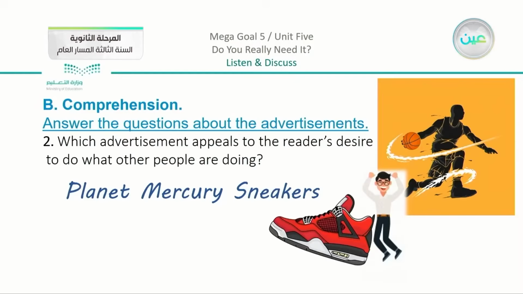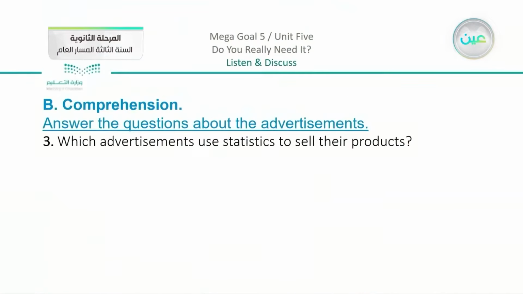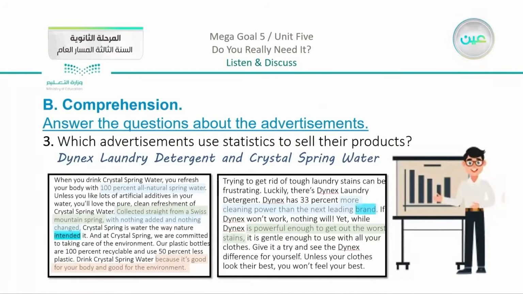So we have here the Planet Mercury sneakers in general, and then we have: which advertisements use statistics to sell their products? So actually here we did mention something about numbers, about statistics, and here we have 2 types. You can see that we have the Dynex laundry detergent and the Crystal spring water.